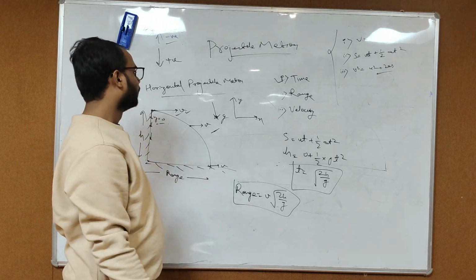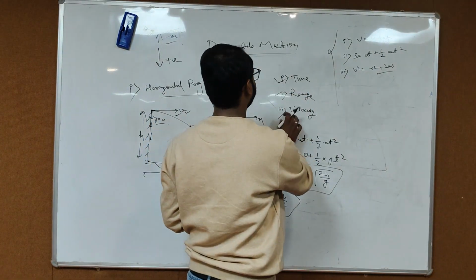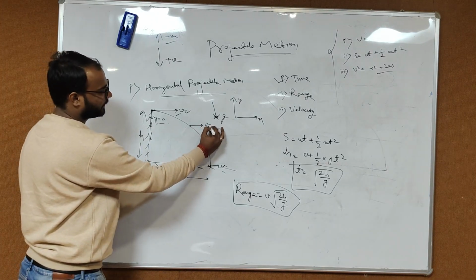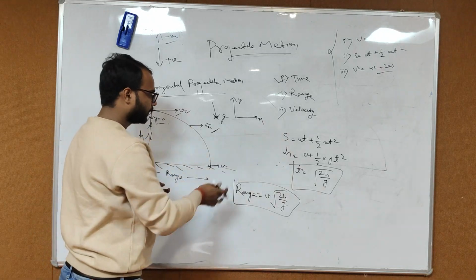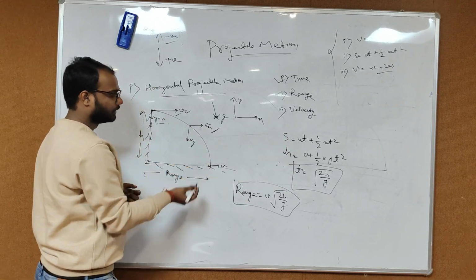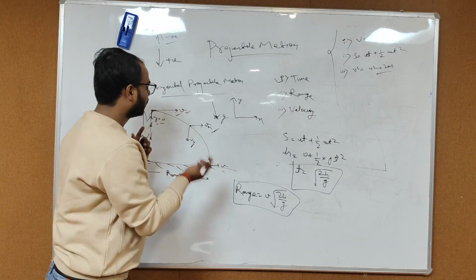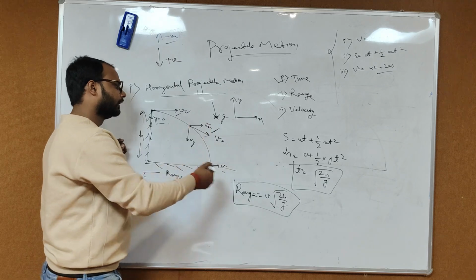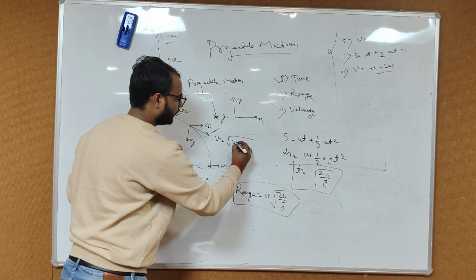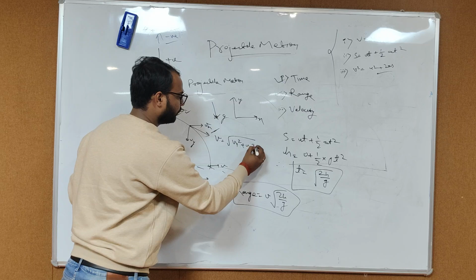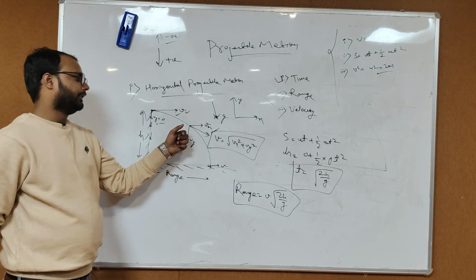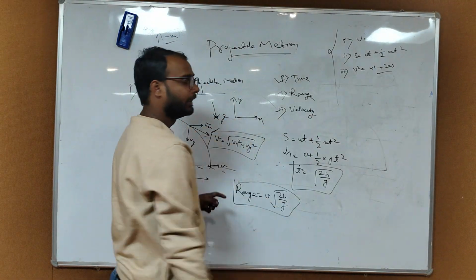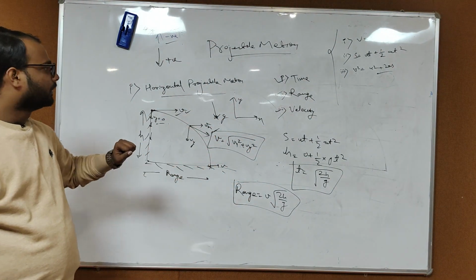It's easy. What about the velocity at any point of time? Let's suppose this point. Let's suppose vx is the velocity in the x direction and vy is the velocity in the y direction. So what's the actual velocity here? Let's suppose capital V is equal to root of vx square plus vy square. This is the velocity at this point of time. So we have calculated the time, range, velocity. I think, are you getting all this?